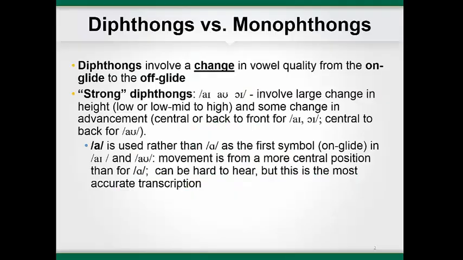There are three vowels that are called strong diphthongs in English. They are the vowels in hide, how, and boy. Two additional vowels are referred to as weak diphthongs in English. They are the vowels in bake and boat. All of the diphthongs are produced with a change in vowel quality during their production. In other words, the tongue height and/or advancement change significantly during the production of these vowels. The strong diphthongs are made with a greater change in height and advancement than the weak diphthongs.